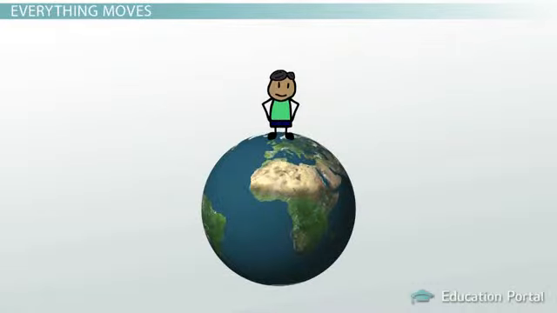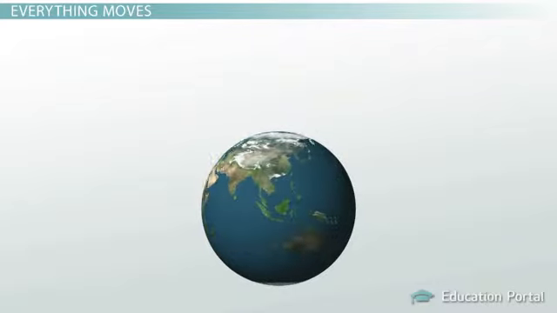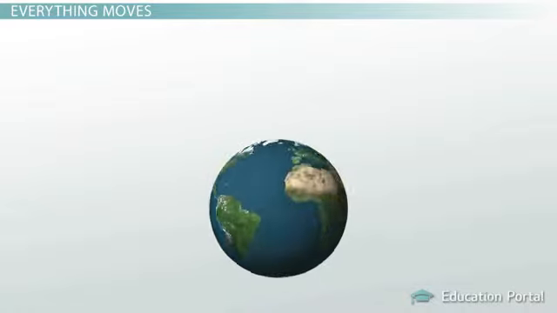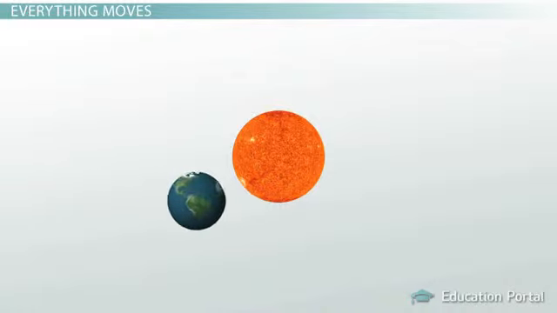If you are viewing this video while sitting or standing still, you're traveling at 0 miles per hour relative to the ground. However, the Earth is spinning on its axis at 1,000 miles per hour. Additionally, the Earth is rotating around the Sun, and the Sun is moving around our galaxy. Now that's a lot of motion. To say that you are not moving when sitting still is accurate, but only relative to the ground.